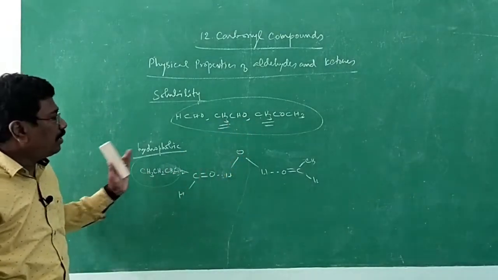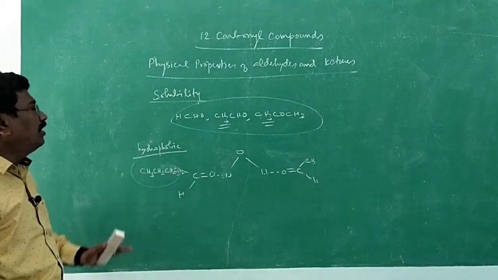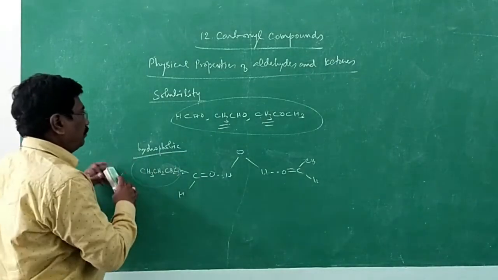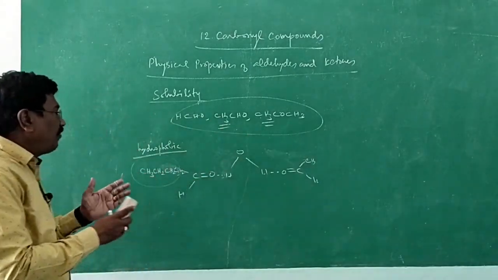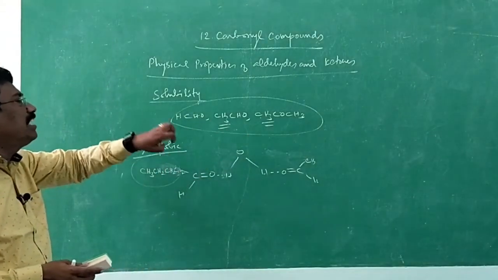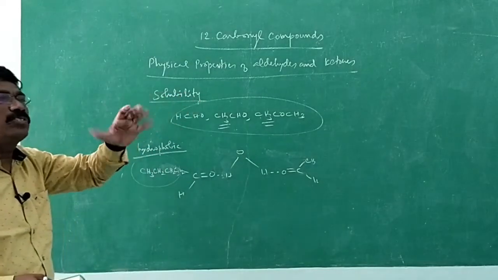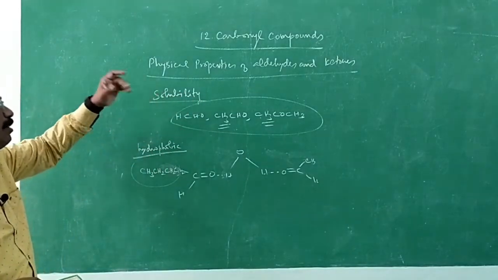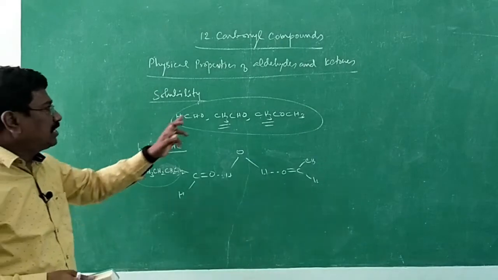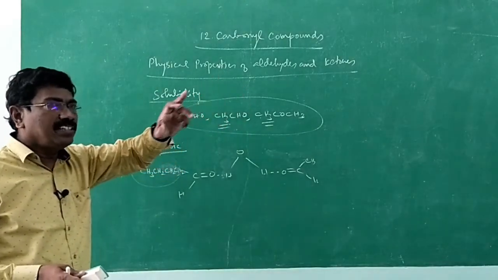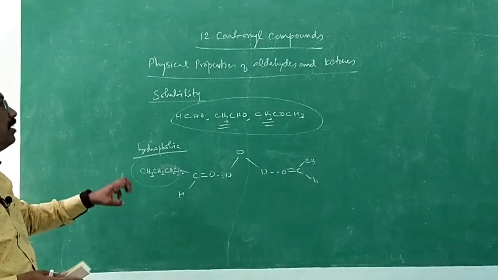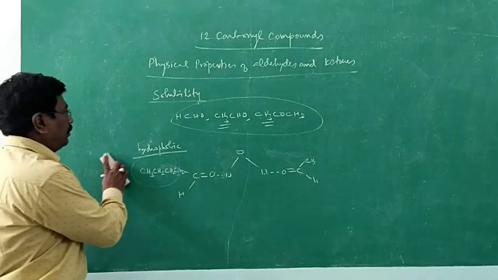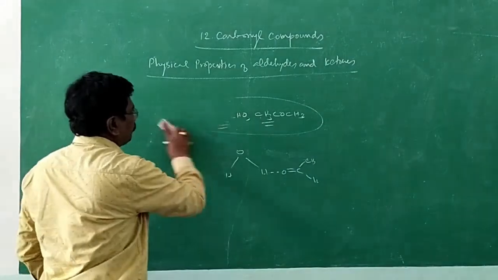It is water repellent, and therefore the solubility is reduced. If it is a lower member, the hydrophobic effect will be meager. In the case of formaldehyde, there is no alkyl group, no hydrophobic group at all. Whereas when the number of carbon atoms increases, the hydrophobic part increases, and therefore solubility is reduced. Alright? So that is about solubility.